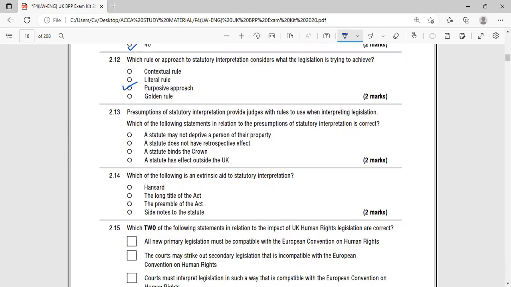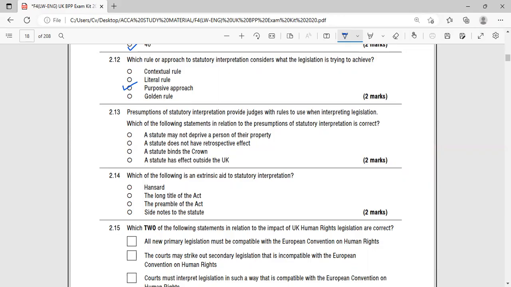Under the purposive approach to statutory interpretation, the purpose, or what the legislation is trying to achieve, is considered. So this is the relevant answer. The rest of the three answers are not relevant. We have already discussed the contextual rule and golden rule. Literal rule means what literally is being done, or what actually is being done.